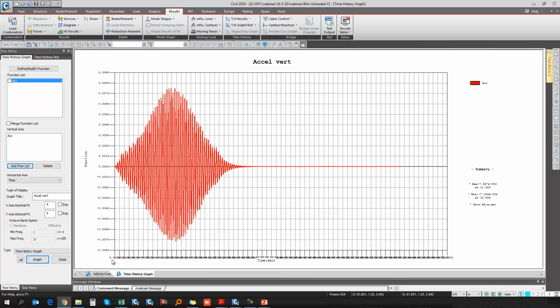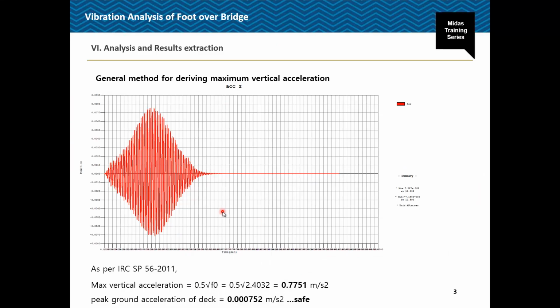In the horizontal axis, it corresponds to the time in seconds, and this is the time history function which we have specified. And here the maximum acceleration is 7.527 into 10 raised to -3 meter per second square. Now if you go back to the presentation, as per the analysis, we are getting the peak ground acceleration of 7.527 into 10 raised to -3 meter per second square, and as per the IRC SP 56 2011,